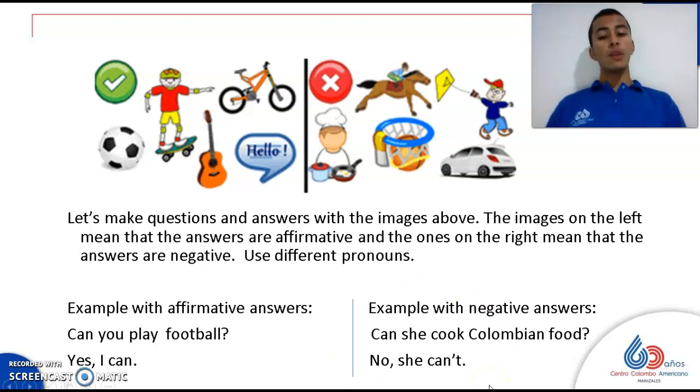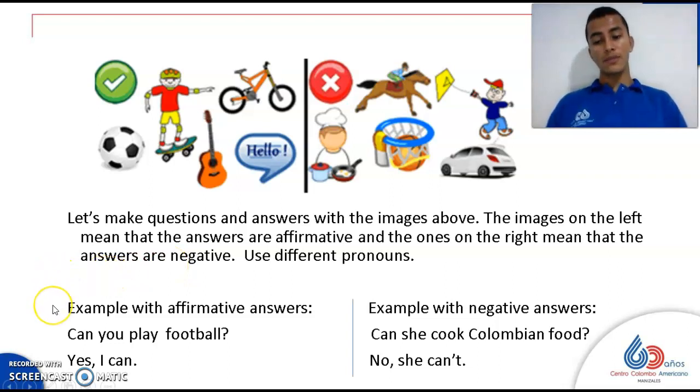So let's make questions and answers with the images above. So the images that you have here. The images on the left, so it means these ones here, mean that the answers are affirmative. And the ones on the right, these ones here, mean that the answers are negative. Okay? Use different pronouns. Okay?